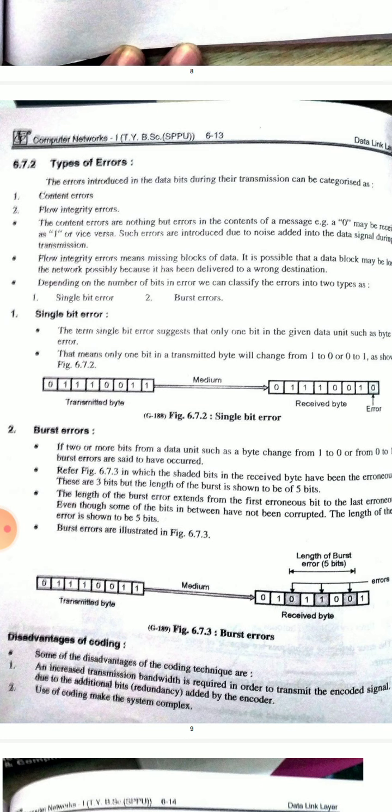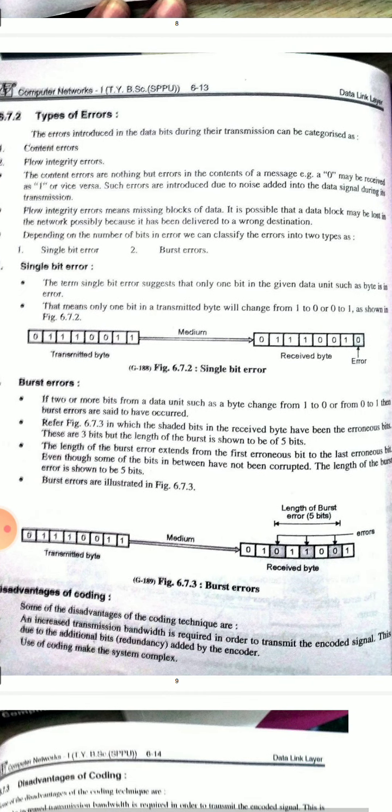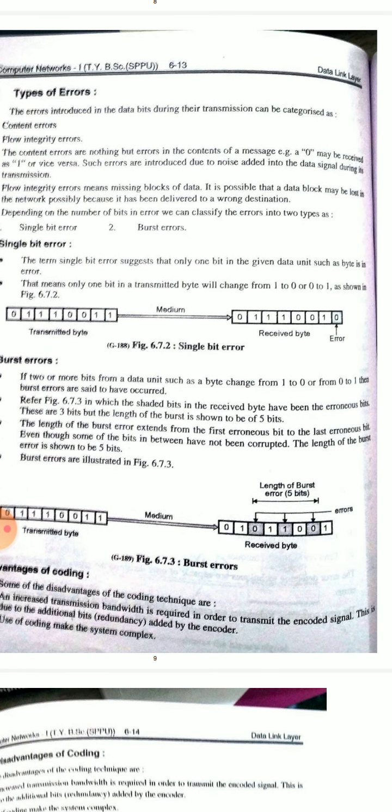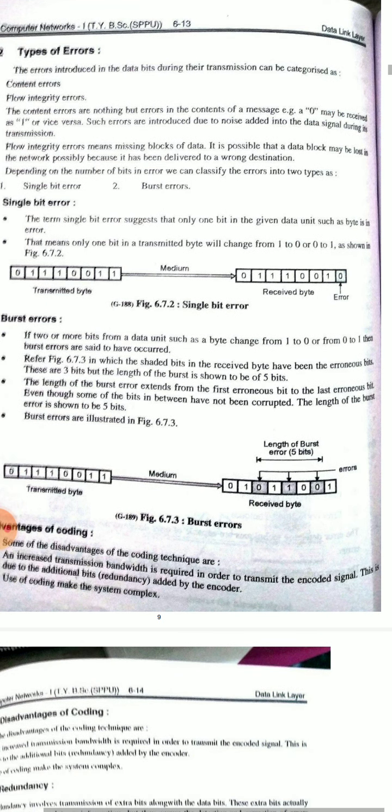And burst error: if two or more bits from a data unit, such as a byte, change from 1 to 0 or from 0 to 1, then a burst error is said to have occurred. The length of a burst error extends from the first erroneous bit to the last erroneous bit, even though some of the bits in between have not been corrupted. The length of burst error is shown here, a 5 bit burst error length.